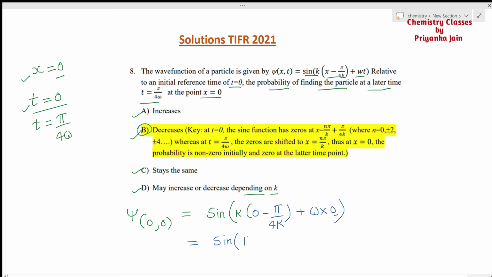So now you just have to do k; here it will be minus pi upon 4k plus 0. So this means nothing. Here the k and k will cancel out and we are getting sine of minus pi upon 4. Okay, and we know that sine of minus theta is equal to minus sine theta. So this will be equal to minus sine pi by 4, and the value of sine pi by 4 is 1 by root 2. So this value will be equal to minus 1 by root 2.